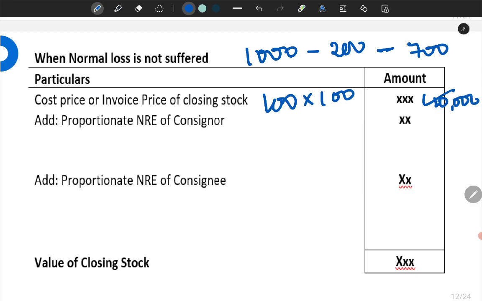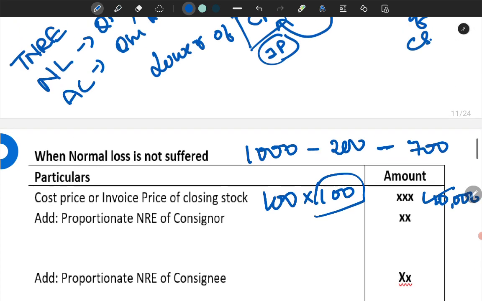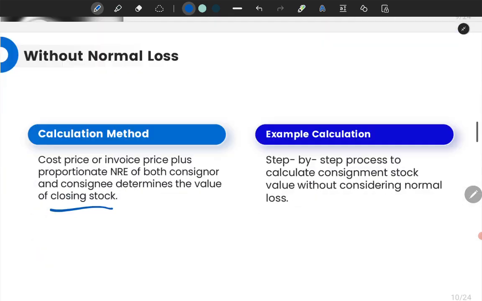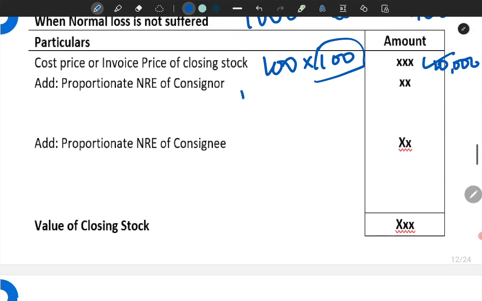Clear? I assume the price of the stock as 100. Add proportionate non-recurring expenses. We saw that the total non-recurring expenses were 10,000. We assumed it into 100 divided by 1000. So how much will it be? It will be 1000.